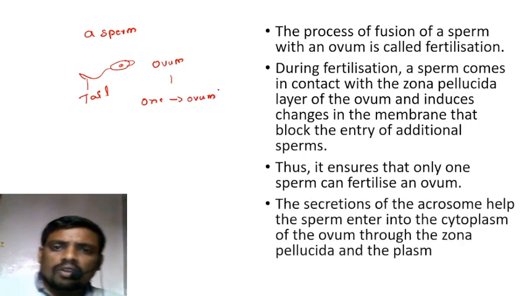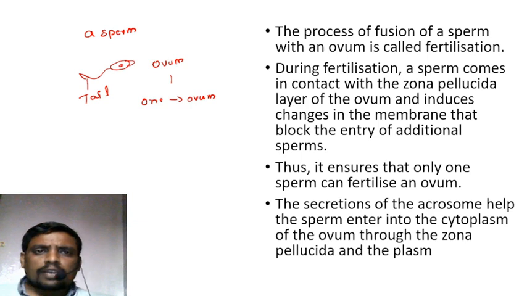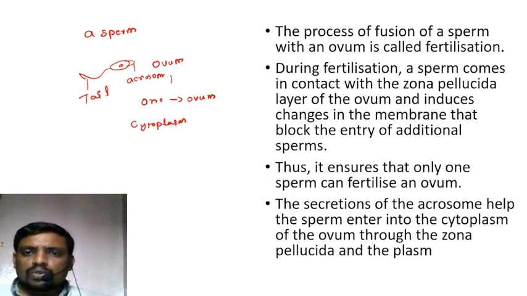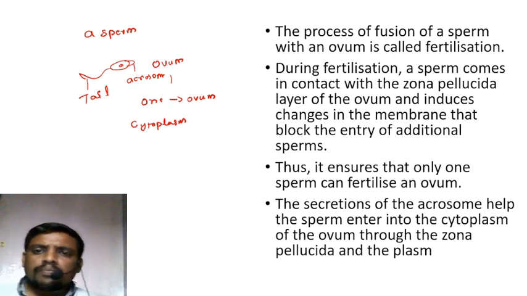Finally, the secretions of the acrosome, the tip of the sperm, help the sperm cell to enter the cytoplasm of the ovum, through the zona pellucida and the plasma membrane.